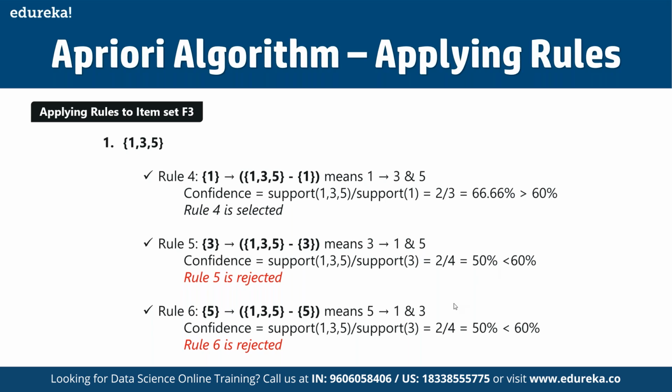Same way for rule 6 as well, because here the confidence is less than 60%, so that's why this is going to be rejected. Again, here we have assumed a minimum confidence level of 60%, and wherever we get a confidence of less than 60%, we are simply going to reject that particular rule.